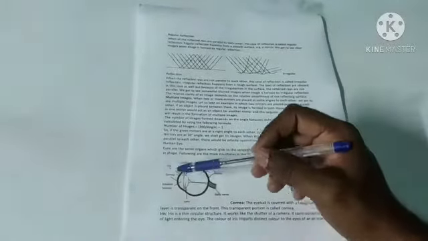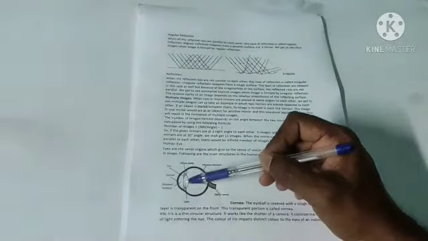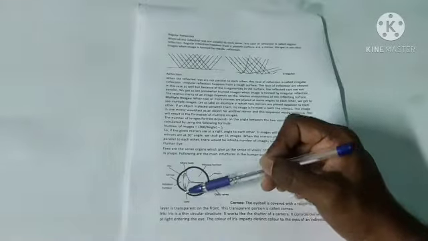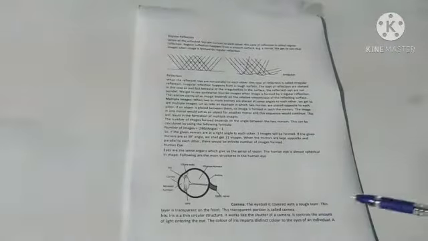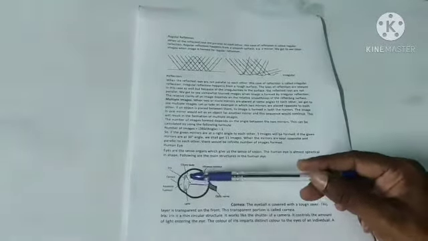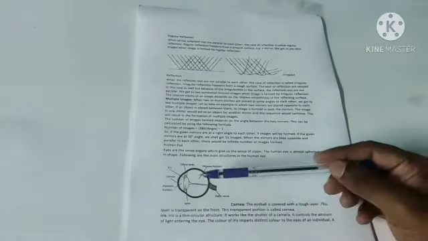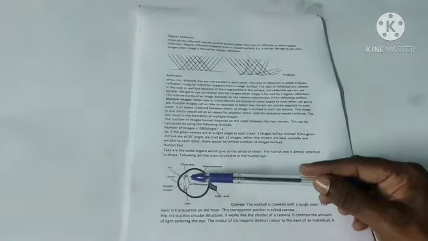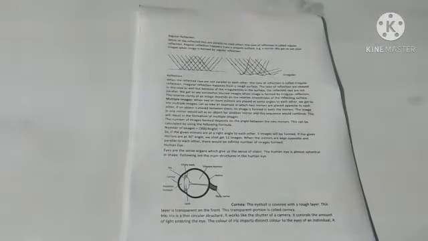The color of the iris imparts the distinct color of the eye of an individual. Okay, here, see, this part is known as the cornea. Behind the cornea, here we can see two muscular structures. These muscular structures are known as the iris, and the function of the iris is to control the amount of light entering the eye, and not only that, it imparts the distinct color to the eyes of an individual. So a person with a blue iris has blue eyes.